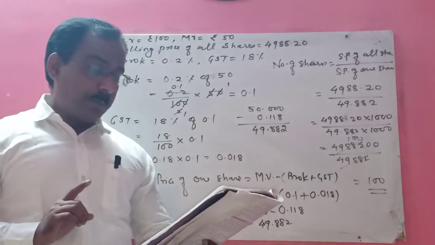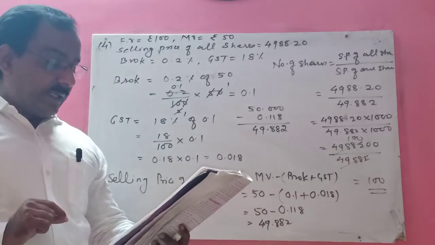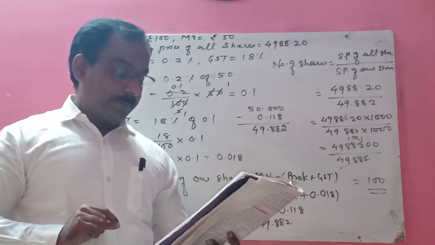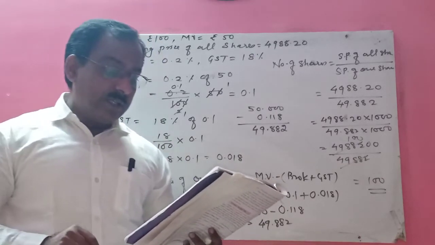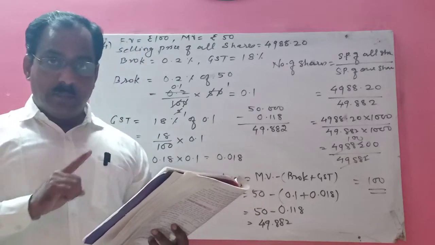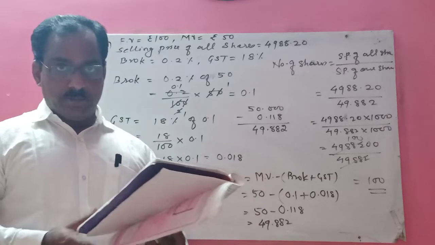Now the first question in problem set 4A is, write the correct alternative for each of the following. Rate of GST on essential commodities. You can see in the table, on essential commodities it is 0%, right?